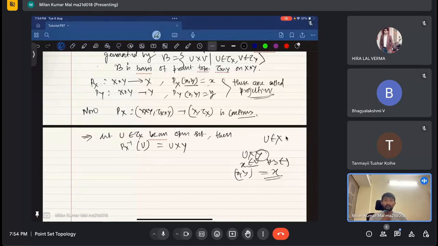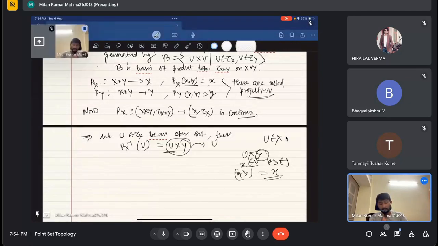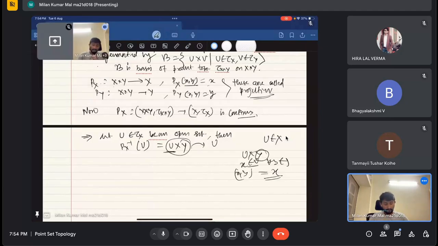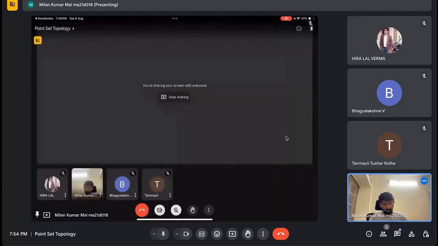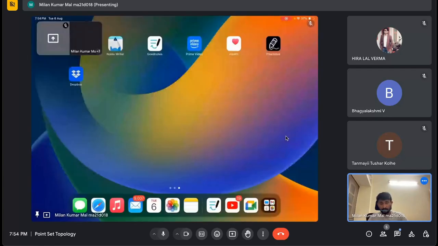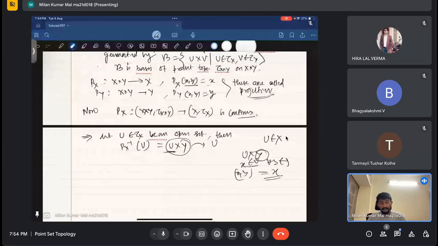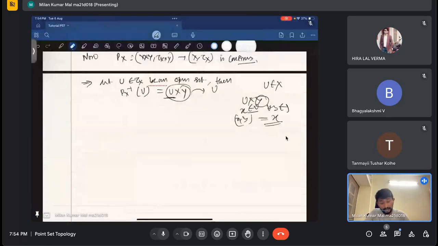If the element is coming from U, then its image will go to U. So basically the inverse image is this. I hope this is clear.